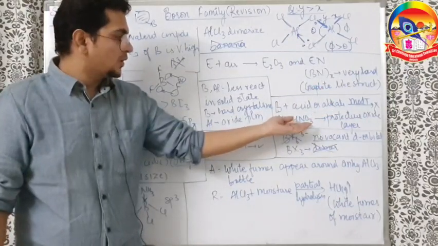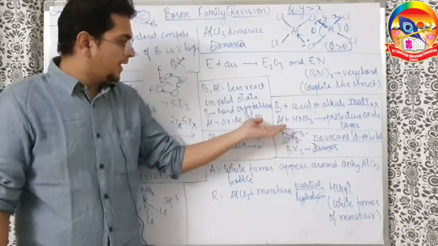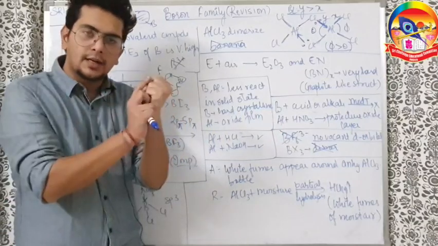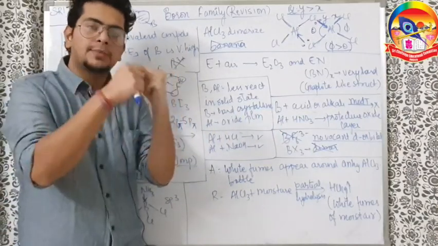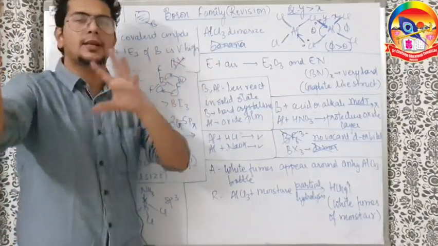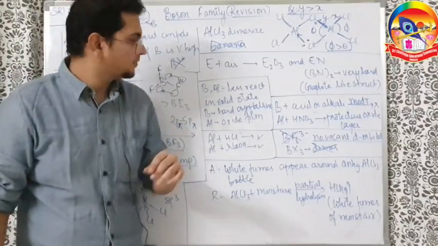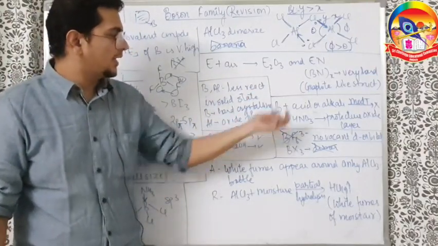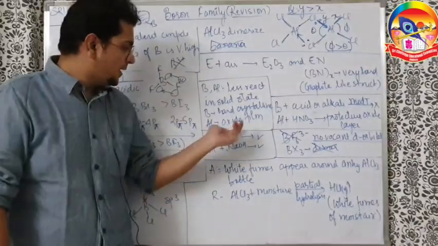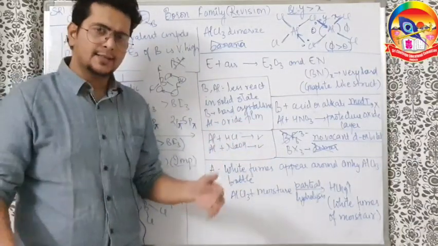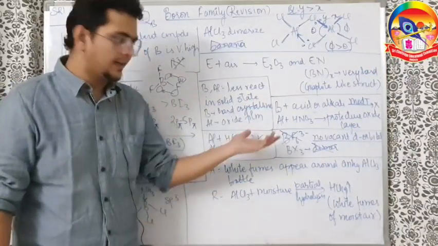Aluminium with HNO3 will not be reacting. Why? Because HNO3 is an oxidizing agent. What will happen? Aluminium will form a protective oxide layer, and that layer will help the inside aluminium to be protected from the next HNO3 from reaction. So due to the protective oxide layer, aluminium does not react. Aluminium will react with HCl or NaOH. Yes, we have discussed in the previous slide also, it reacts.